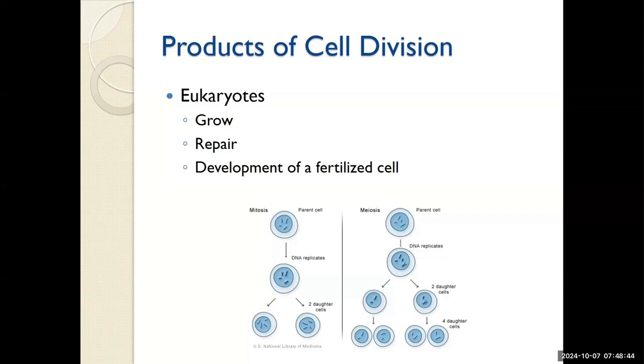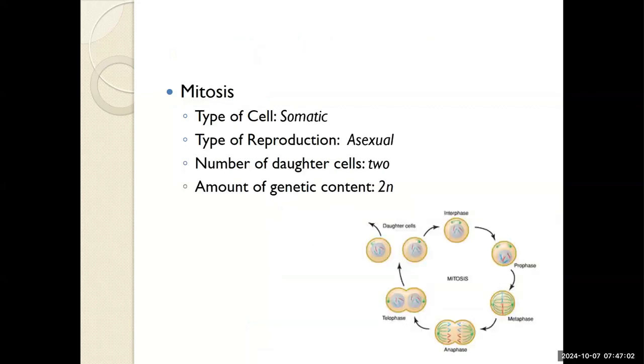The goal for you is to be able to recognize the products of these two pathways and which cells undergo it. Since prokaryotes evolved before eukaryotes, mitosis probably evolved from binary fission. This process is also asexual, resulting in two daughter cells with the complete genome, creating near identical clones. There's always the potential for mutation and error, but in mitosis and binary fission, the goal is to create an exact duplication.